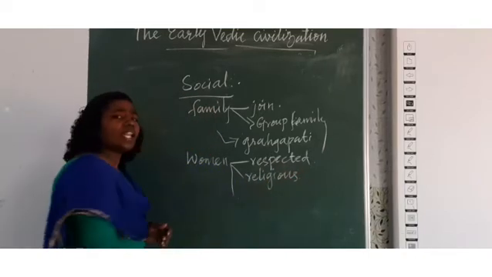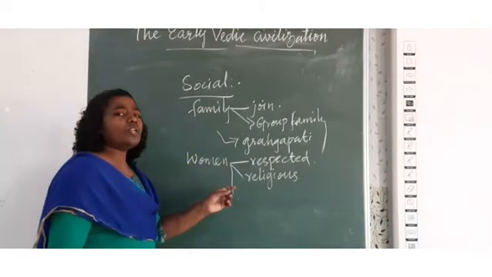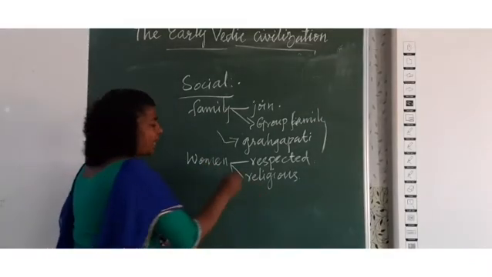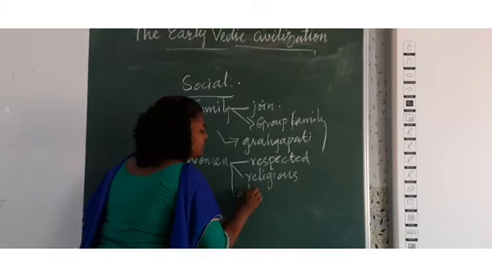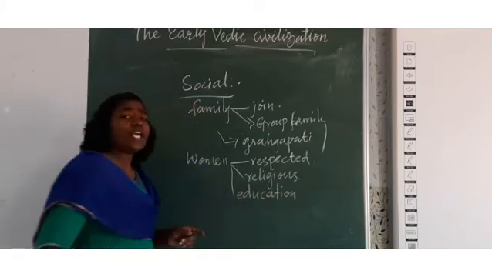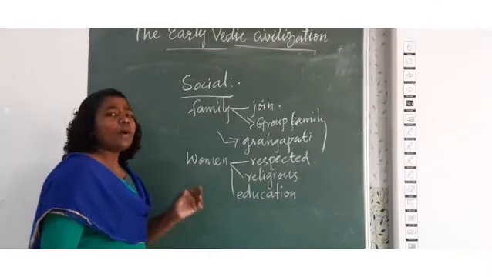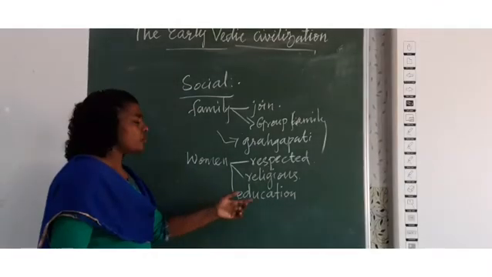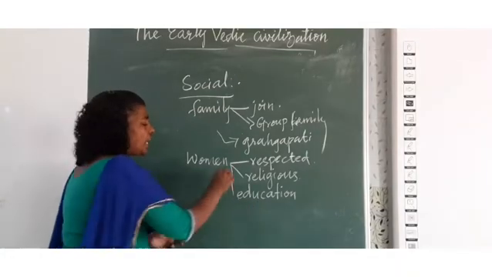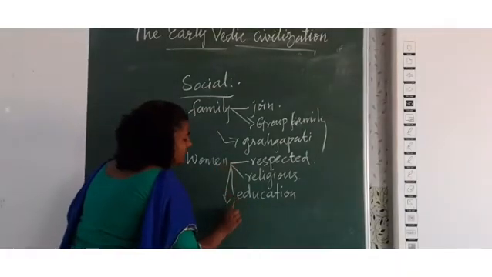So in all religious ceremonies, along with the husband, women took part. And women were given the right to get education. We have seen different hymns in Vedas. Some of the hymns in Vedas were also composed by female members in the society.